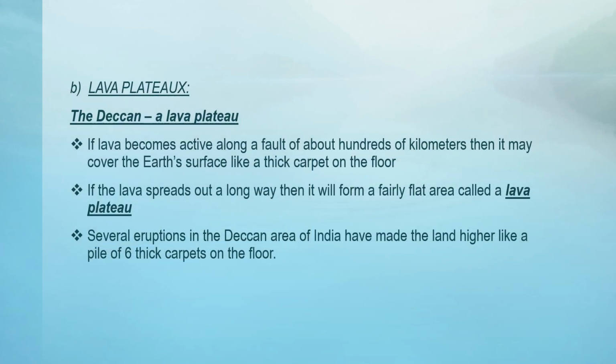B, lava plateau. It states that the Deccan is a lava plateau. It states that if a lava becomes active, it is capable of surrounding about 100 km of the earth's surface, and if it spreads out it will form a flat area known as lava plateau.